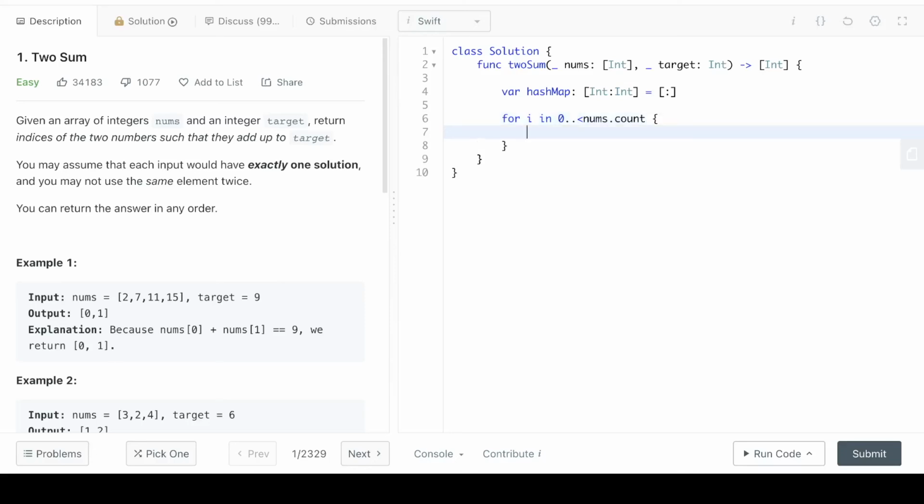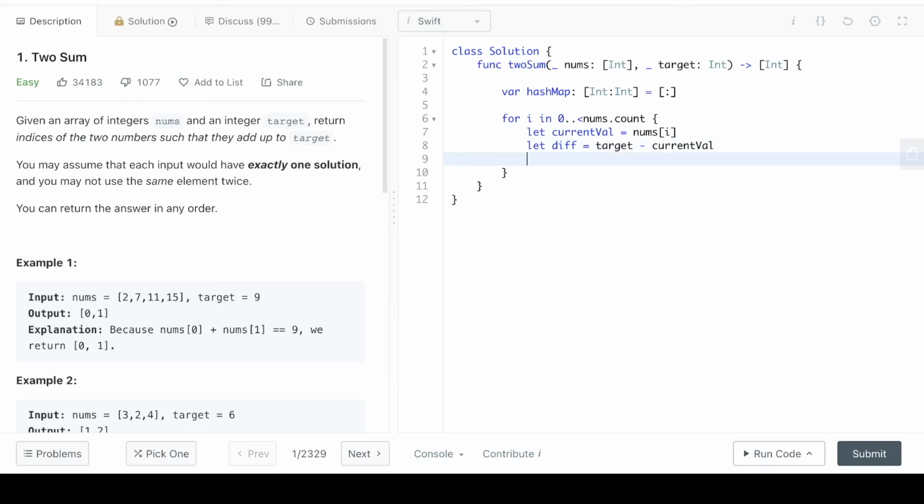then we are going to ask our hash map if the value is already there or not. Do you have any index of that value? So we need the current value. Let currentVal equal nums[i], and we also need the difference here. So let diff equal our target minus the currentVal that we are at now. So now we have the difference.